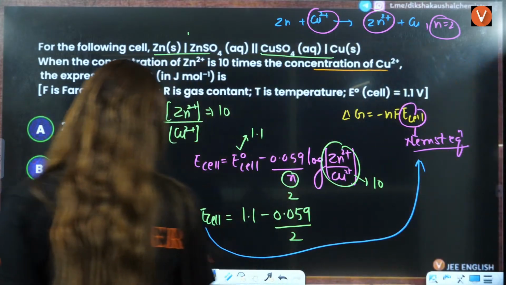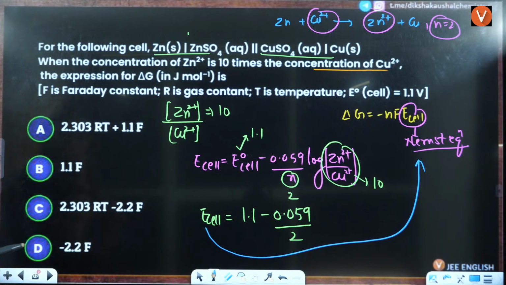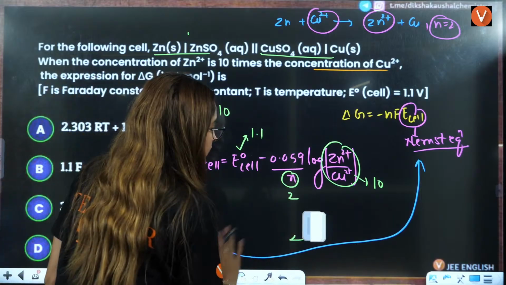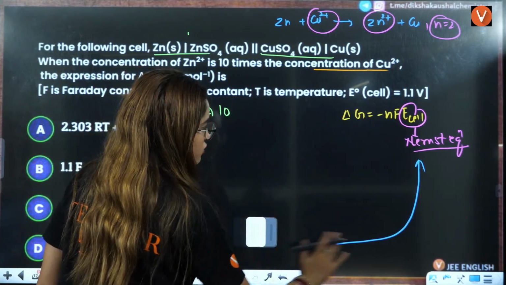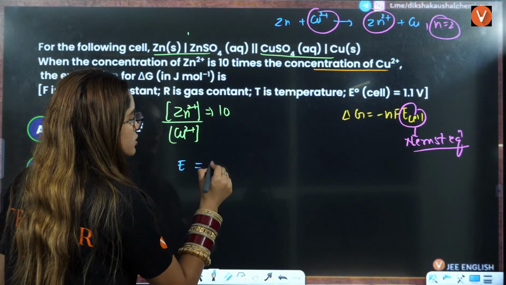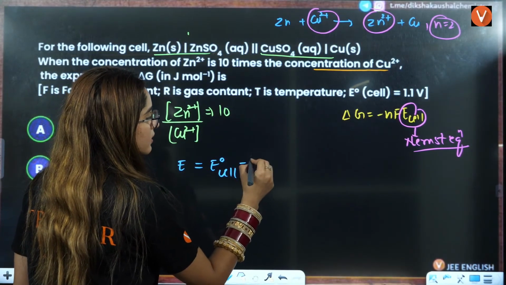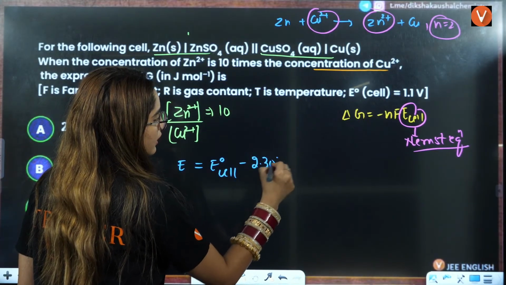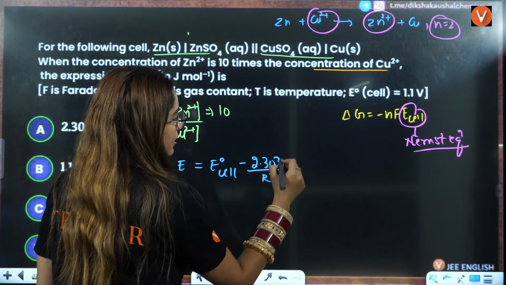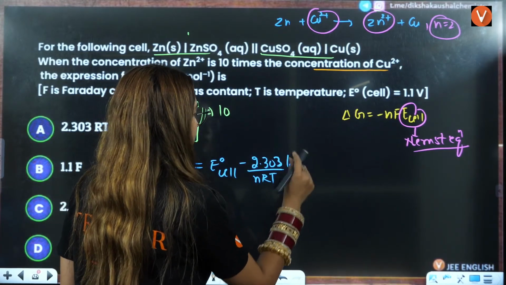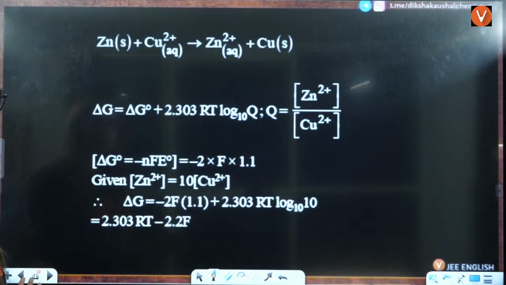So now, acha, a very important thing is, okay, they have not calculated it like this. Rather, they have not done the calculation here. They have calculated in terms of RT. So you can't use this formula. Then you have to use the original formula of the Nernst equation. What is the original formula? E is equal to E naught cell minus 2.303 RT divided by nF, log of. I think this is the formula that you will use, right? 2.303.